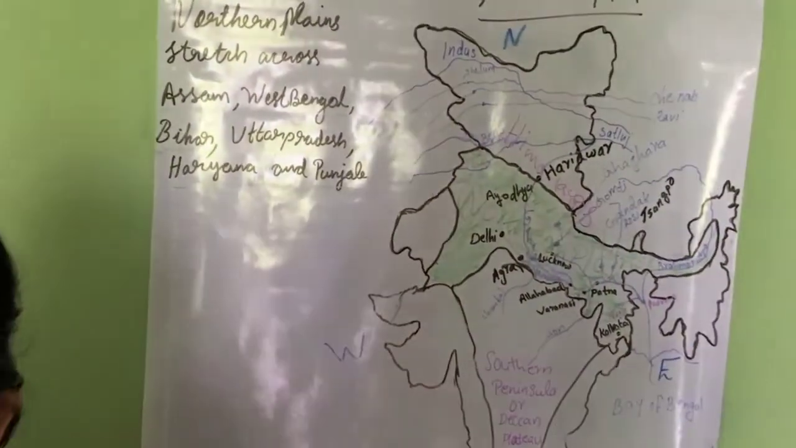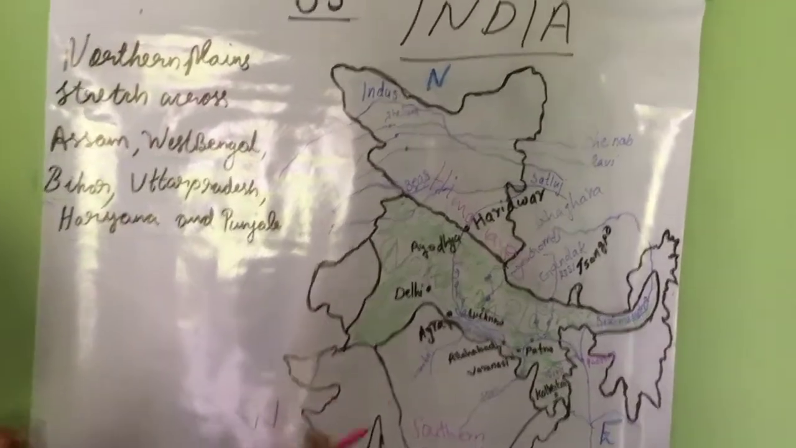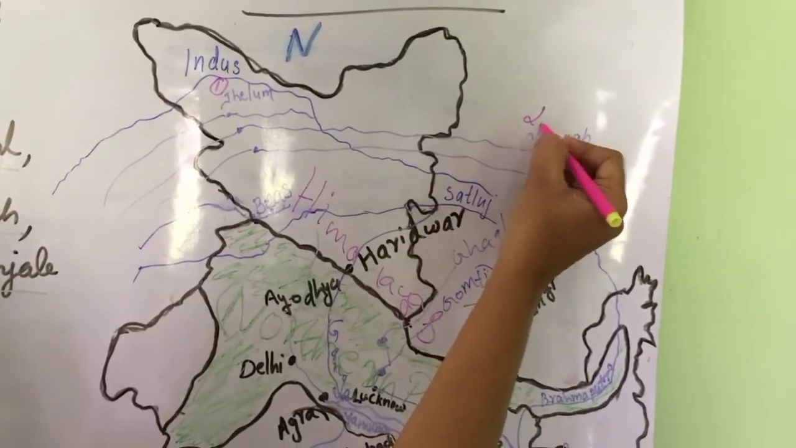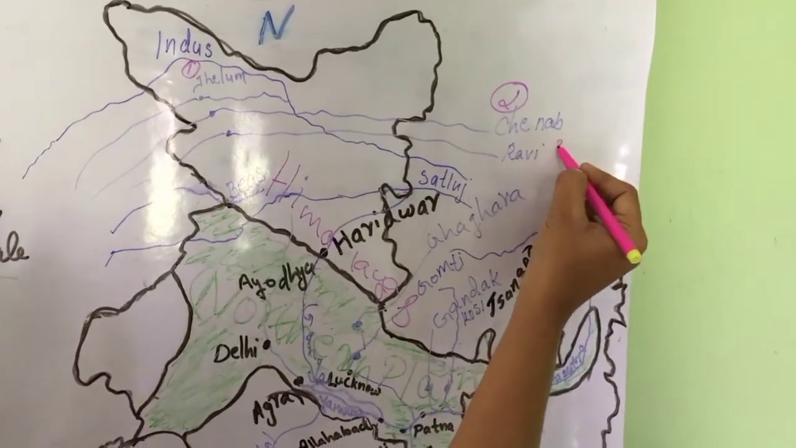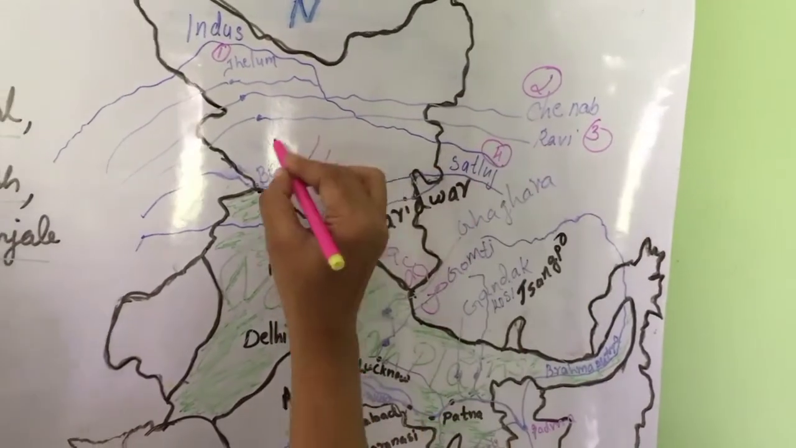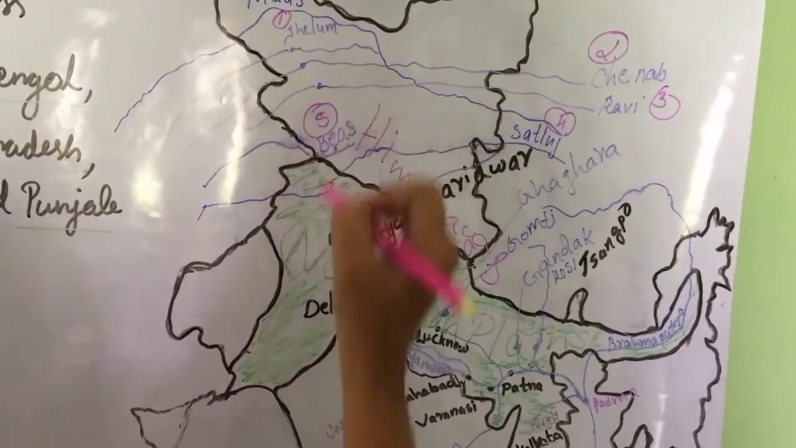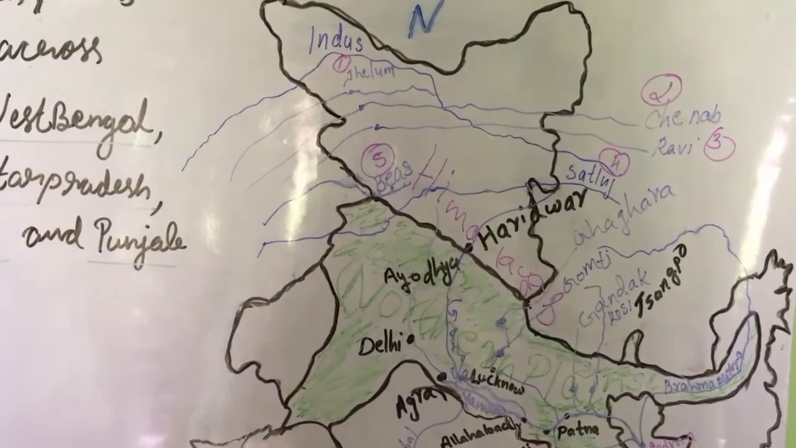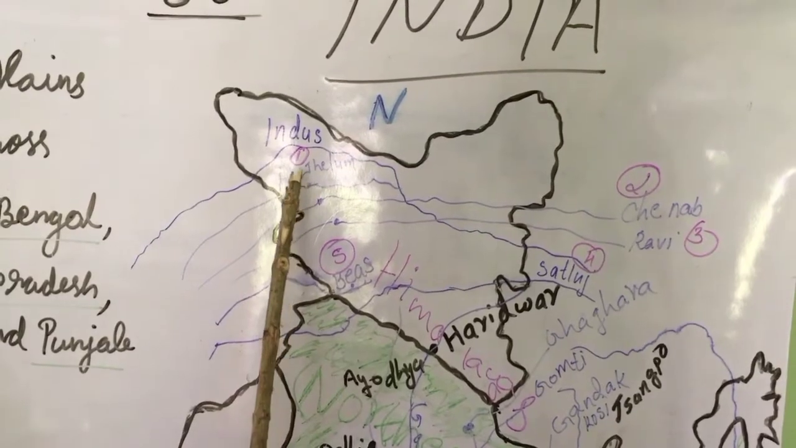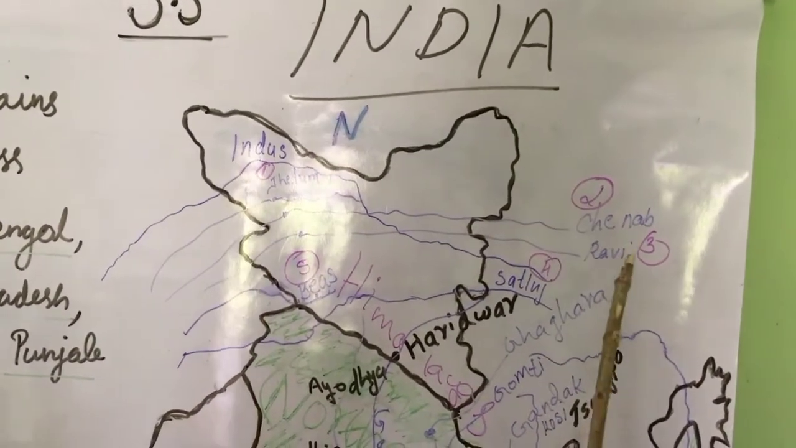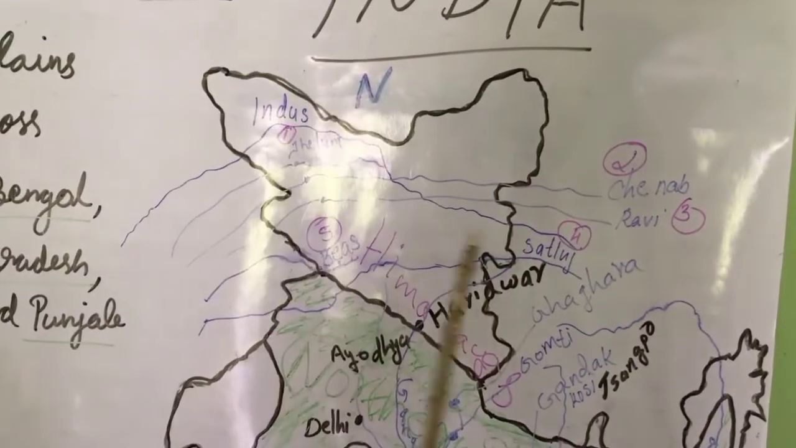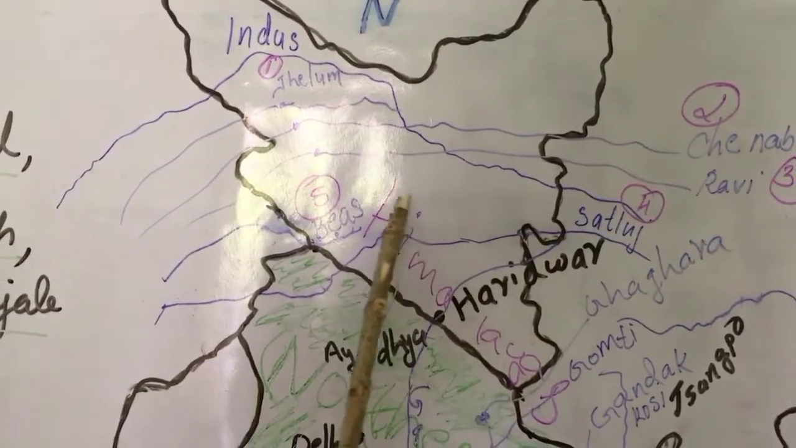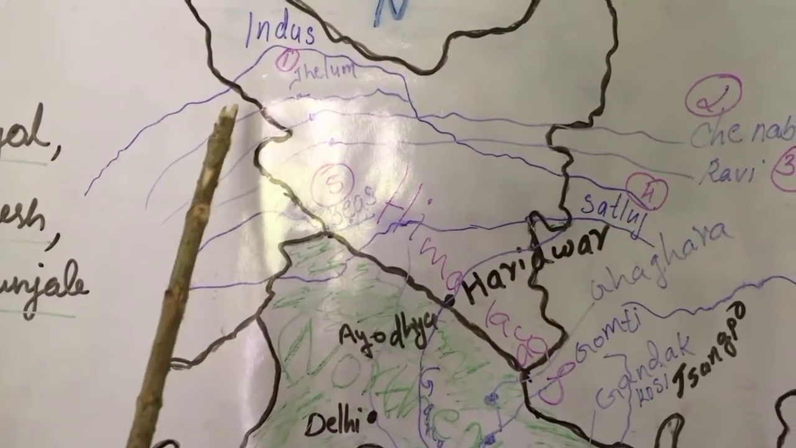These are the 5 tributaries of Indus: Jalam, Chenab, Ravi, Satluj and Beas. These are the 5 tributaries of the Indus River Basin. Satluj and Beas rivers move towards the northern plains, then join the Indus River.